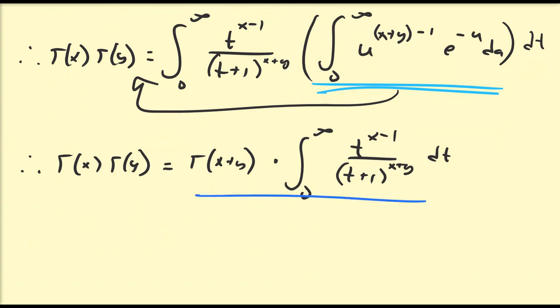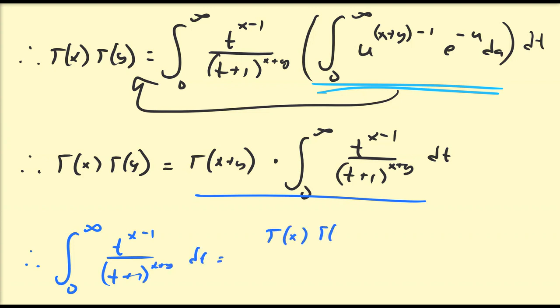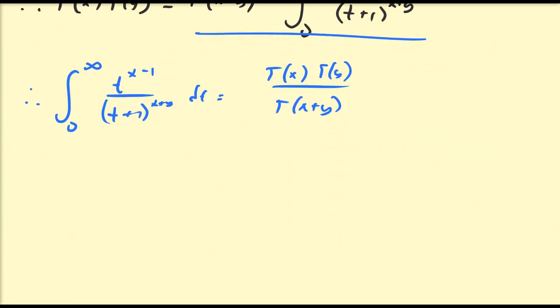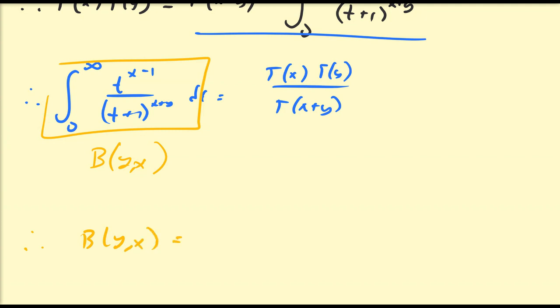I'm just going to divide both sides by gamma of x plus y. So I'm going to have the integral from 0 to infinity of t to the x minus 1 over (t plus 1) to the x plus y dt is equal to gamma x, gamma y over gamma x plus y. So what exactly is this integral on the left-hand side? Well, that is precisely the beta function evaluated at y, x. So beta of y, x is equal to gamma x, gamma y, all over gamma x plus y.